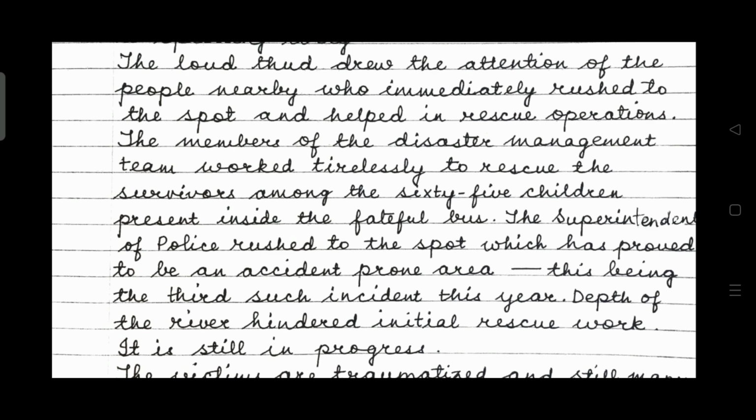Depth of the river hindered initial rescue work. It is still in progress. The rescue work, I have added this point on my own. This is an extra point. Depth of the river hindered initial rescue work. Challenges, if any, faced by the rescue workers.